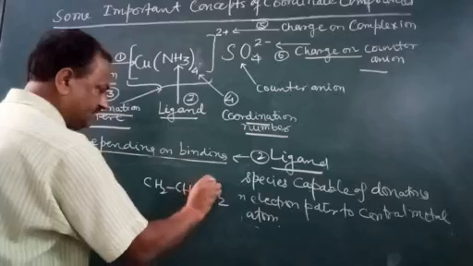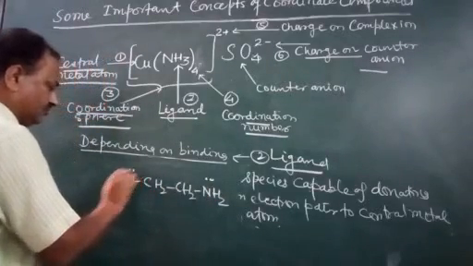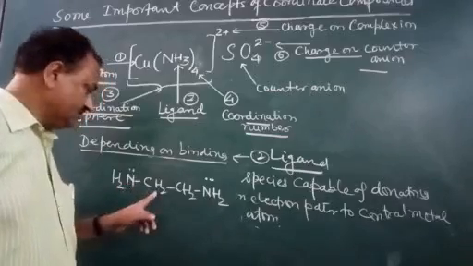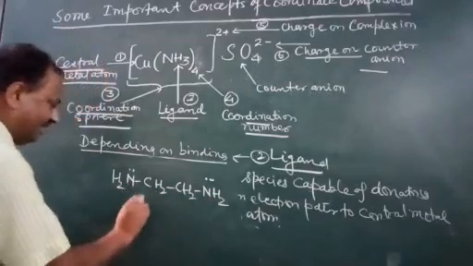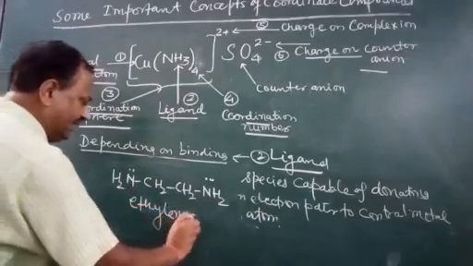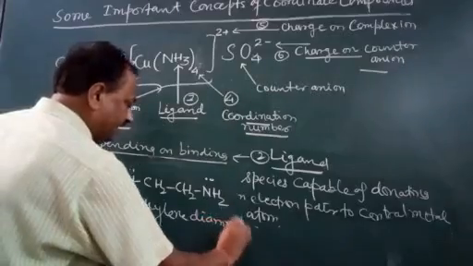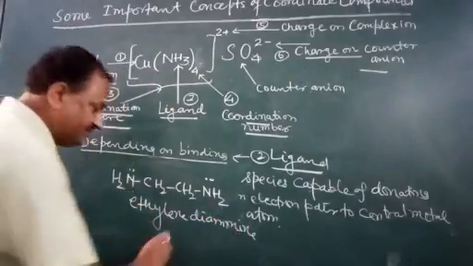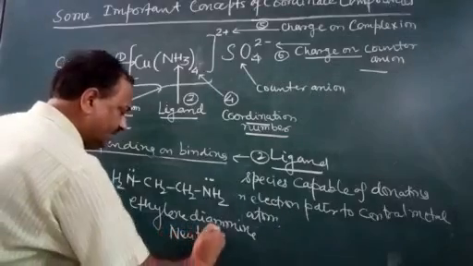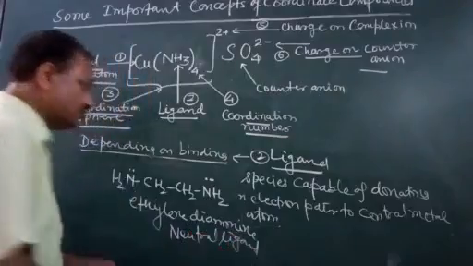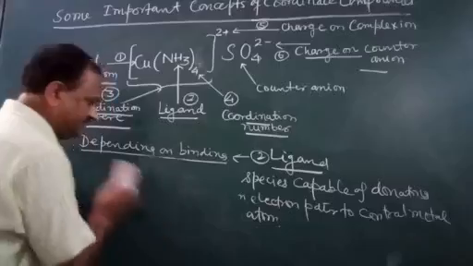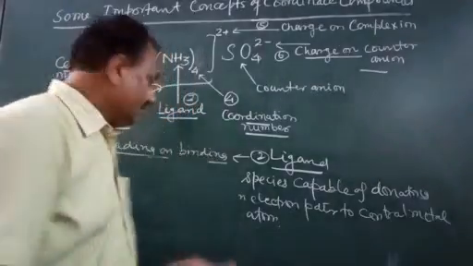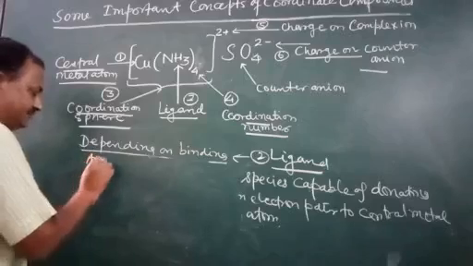Now coming to another example, this NH2CH2CH2NH2. Here it has two bonding sites. This is ethylene diamine. It is a neutral ligand, it does not have any charge. So it is a didentate ligand. Now coming from monodentate and didentate, the other is ambident.